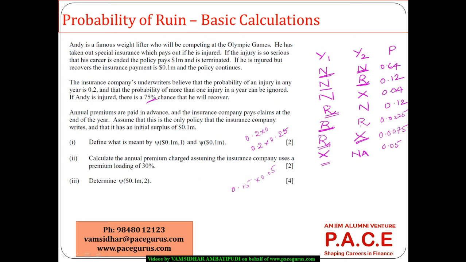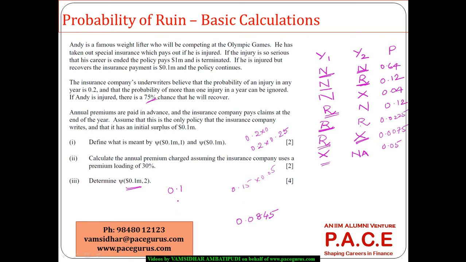And now let me see, when is the ruin actually occurring? In which of these cases is the ruin going to occur, and in which of the cases is the ruin not occurring? I'm starting off with an initial surplus of 0.1 million. And now we have computed that the premium that would be received per year is 0.0845 million.